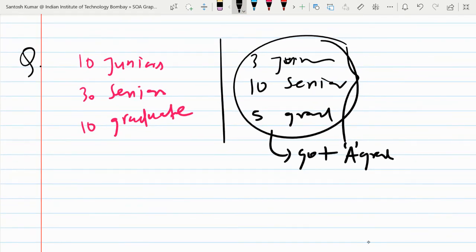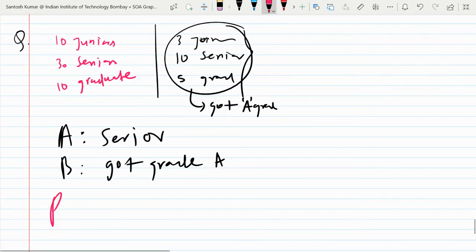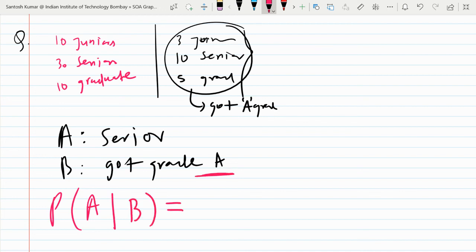So see, let me write what they asked. First, I will write event A: the student is a senior. And B is given: got grade A. So they ask you what is the probability that the student is a senior given that they got grade A. You may rename the events if you want.